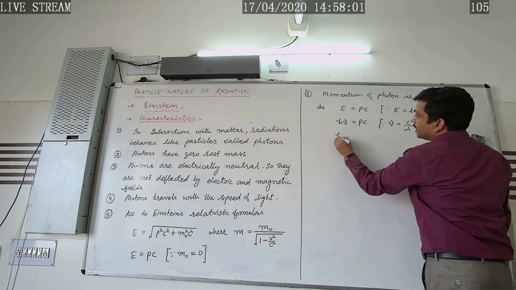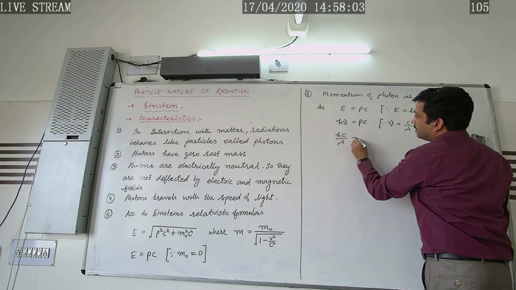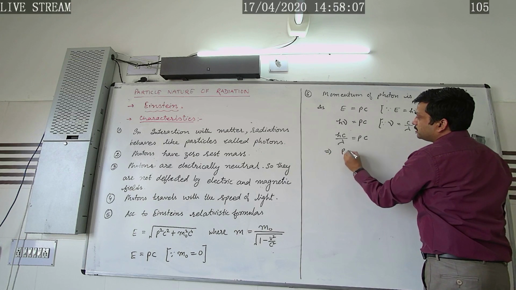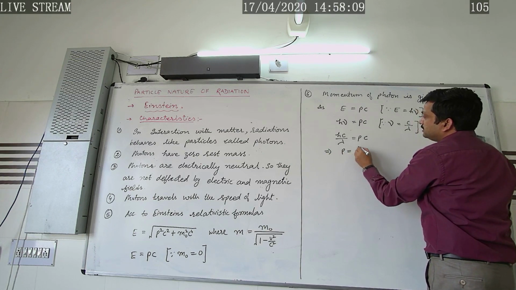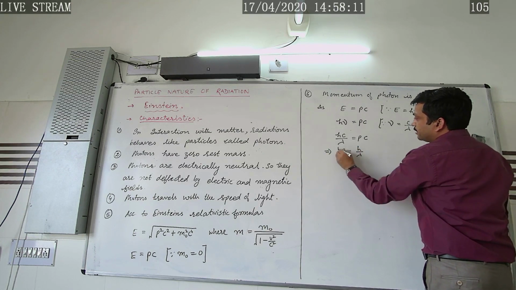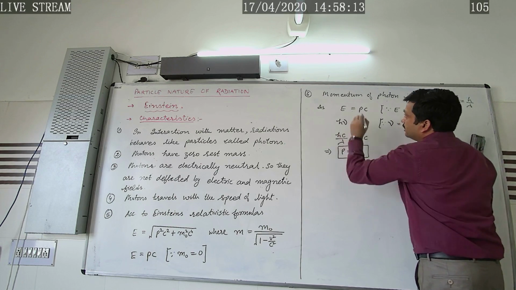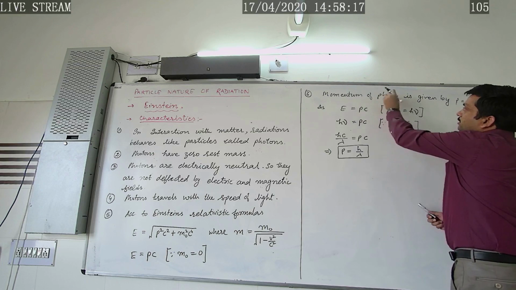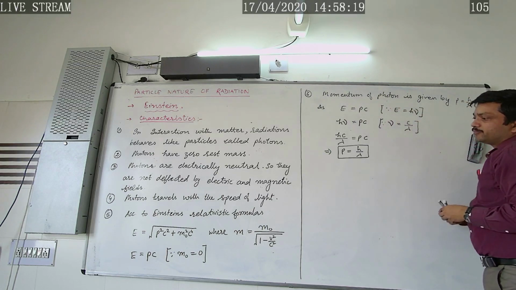Putting the value, we get h c by lambda equals Pc. C and C get cancelled out, which implies P equals h by lambda. So in this way we can write the formula for the momentum of the photon.